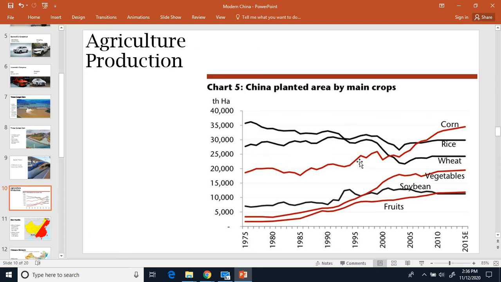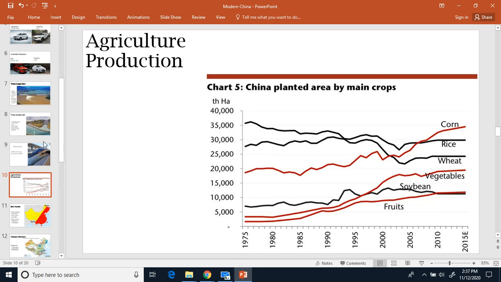But nowadays, the main thing they're producing is corn. Corn is actually the main thing right now. You can see how that took over a little bit after 2005 there. So corn is actually the major crop they produce in China. That's the biggest thing. Then it's rice, then wheat, and then vegetables, and then soybeans and fruits are at about the same level.